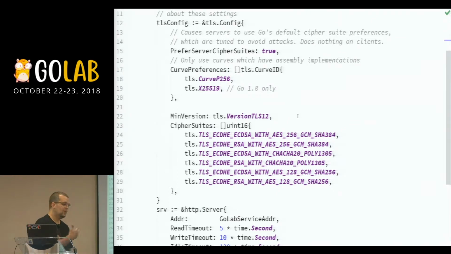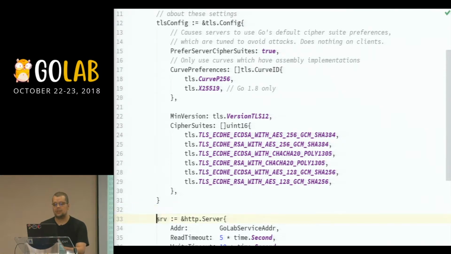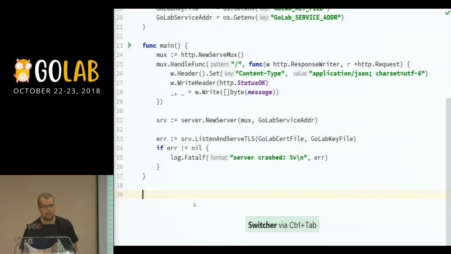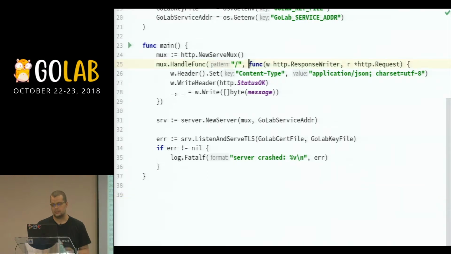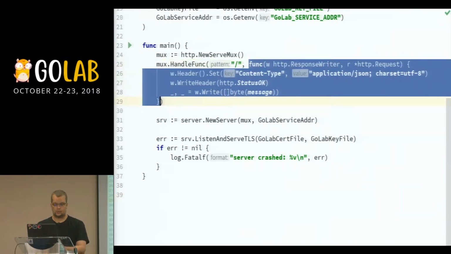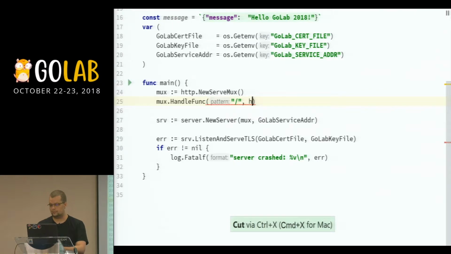So if you really need code coverage in your tests, you can ignore this package safely, because there's not much you can do here. I can't think of a test that would cover that part and be reasonable to write. And another thing that we can do here, let's start moving this one to its own handler. Sorry.